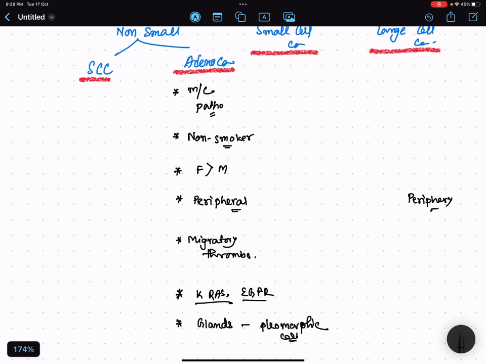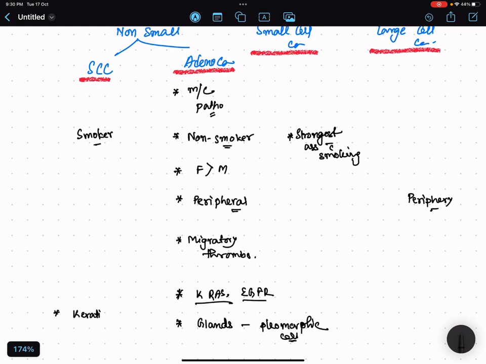Okay, in squamous cell carcinoma, as I told you, it is smokers, obviously. And if they ask you which one has the strongest association with smoking, it is small cell carcinoma. So small cell, then squamous cell carcinoma, have the strongest association with smoking. Okay, this is a question. Histologically you will be seeing keratin pearls in squamous cell carcinoma.